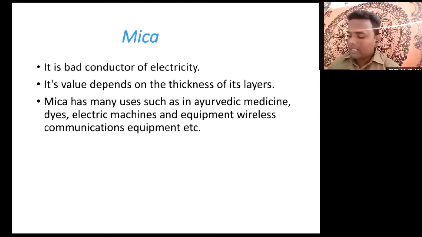But now one more thing I just want to tell you here. Deposits of common salt are also found in the earth. This salt is called rock salt. It is used in food and in some medicine. See, deposits of common salt: the salt which we are using in our food, in our meal, that is also found on the earth's surface. That is called rock salt. It is used in some medicine. It is used in meals as well as to make medicines.